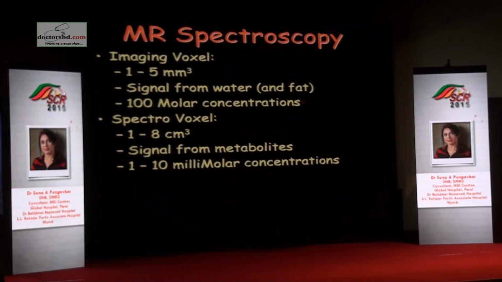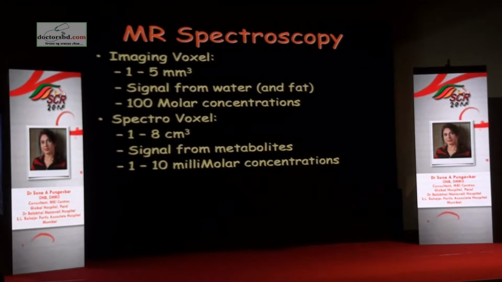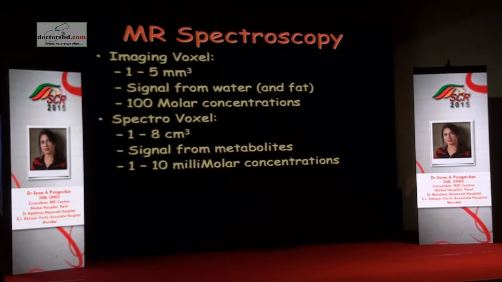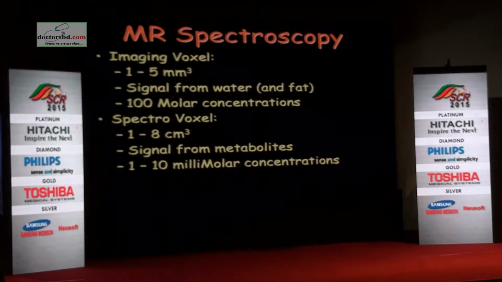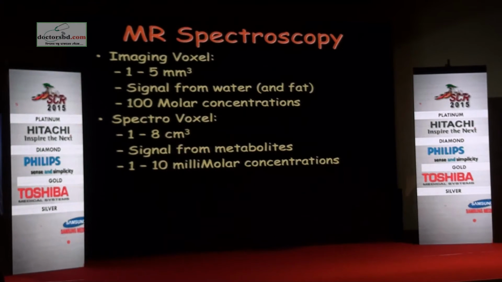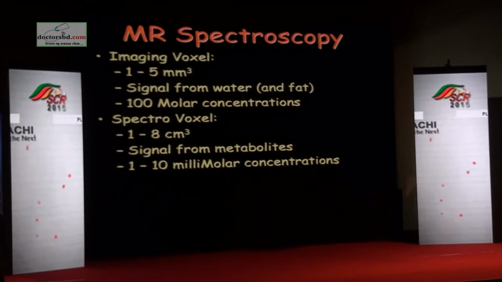Now what is important is how is it different from imaging? That means what you're doing routinely when you're acquiring an MR image, you already have the MR spectroscopy data in that. But it is not visible because of the low concentrations. So you have molar unit of concentration in an imaging voxel where you get the grayscale anatomic imaging.